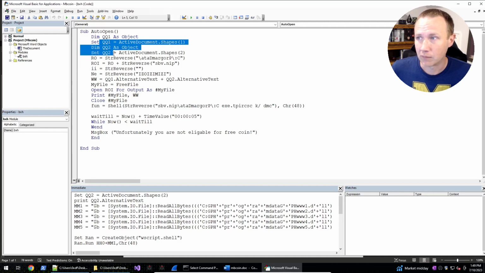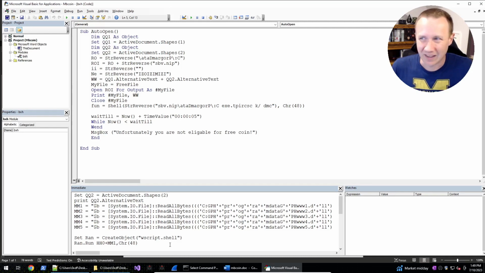So we've got these two objects which are being used to hide text in the document. They could even be like the monkey logos we saw in the document. I think that's what I did. And then we've got some strings here. So we've got C program data pin.vbs. We're doing a lot of string reversing here. Here's some more stuff. I'm not sure where that gets used.